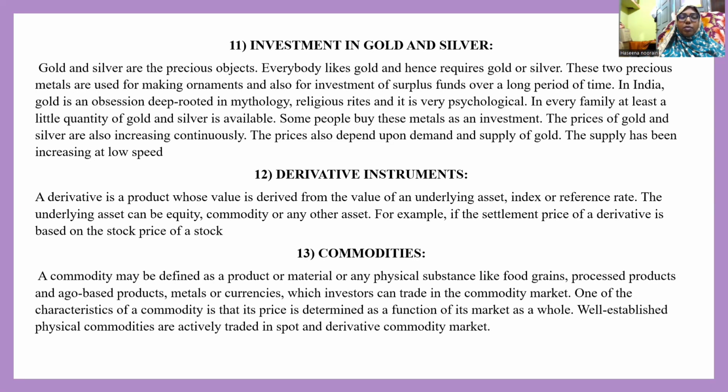The next is commodity, which may be defined as a product or a material or any physical substance, mostly like food grain, processed products, agro-based products, metal or currencies, which investors can trade in the commodity market. One of the characteristics of this commodity market is that its price is determined as a function of its market as a whole. Thank you.